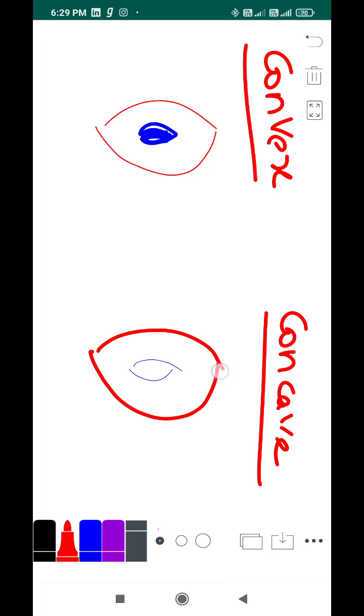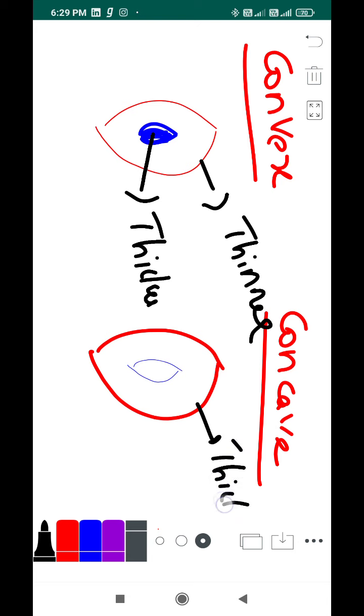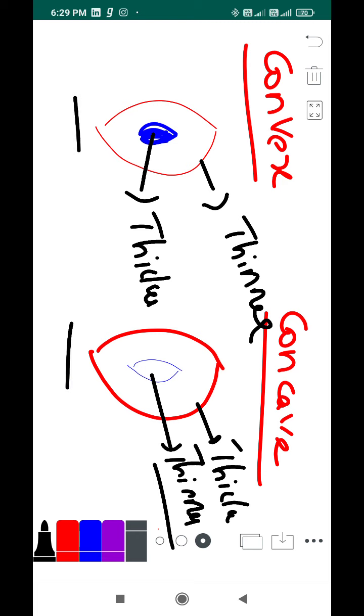Concave means thick at the outside edges and thin at the center, whereas convex means thinner at the outside and thicker at the center. And here, outside thicker and inside center thinner. So this diagram would clearly explain you. I have intentionally reduced the thickness to give you a good idea.